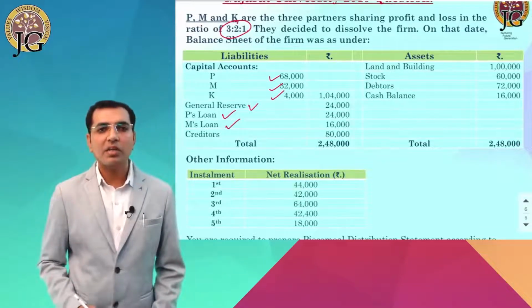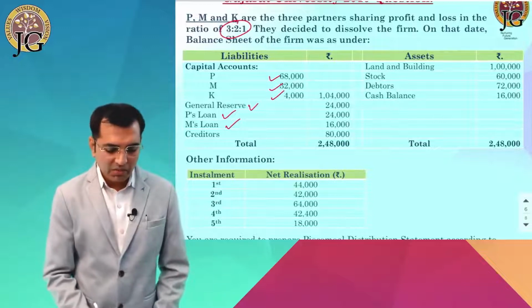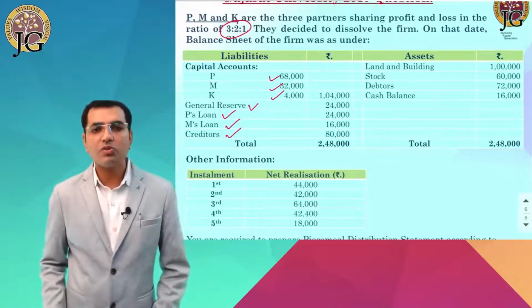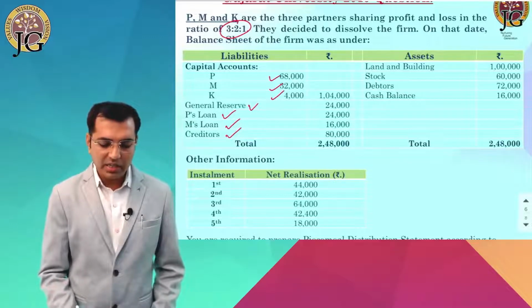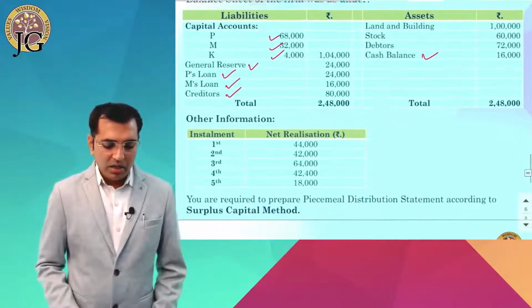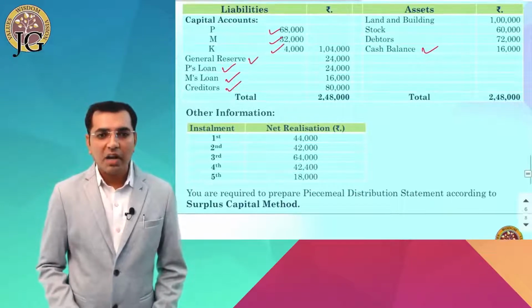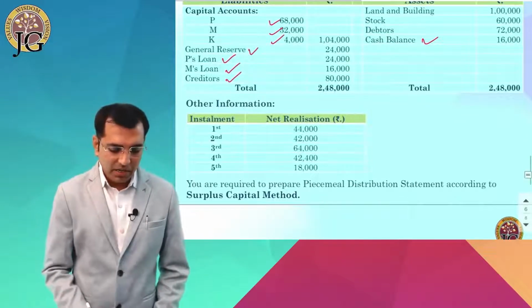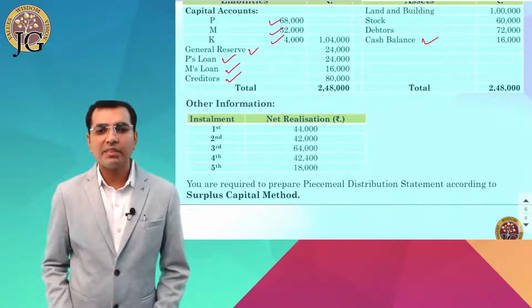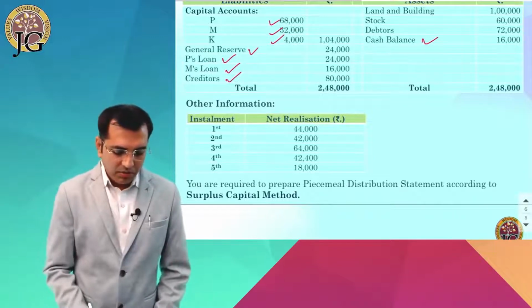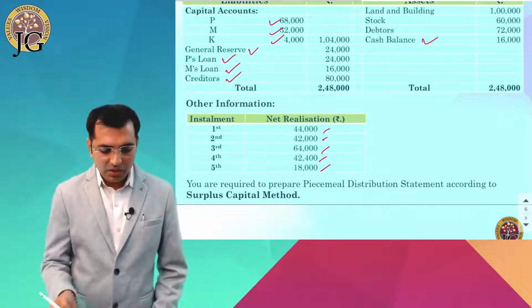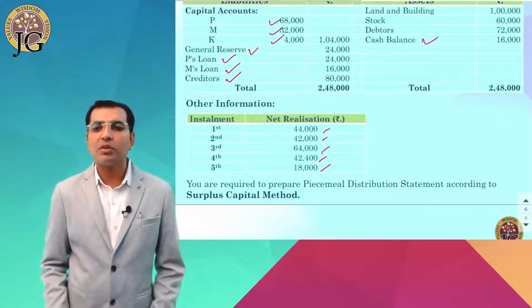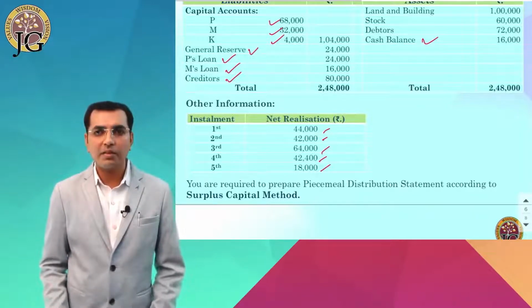P ने और M ने firm को loan दी होगी, so that is our liability, and creditors are also there. On the asset side, land and building, stock, debtors and cash available is also there. Other information हमें दी है. There are 5 installments given. 5 installment में assets realization के पैसे आए हुए हैं: 44,000, 42,000, 64,000, 42,400 and 18,000. And we have been asked to prepare the piecemeal distribution of cash according to surplus capital method.